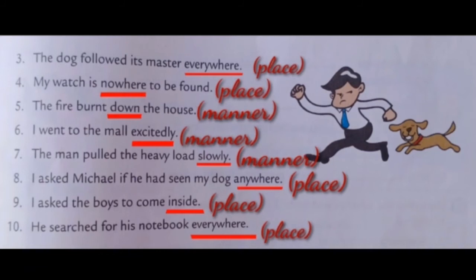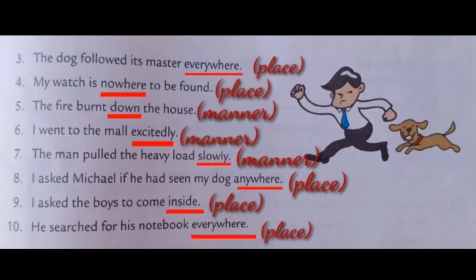Here, everywhere is adverb. What kind is it? Adverb of place. An adverb of place tells us where an action takes place. So, everywhere is adverb of place.